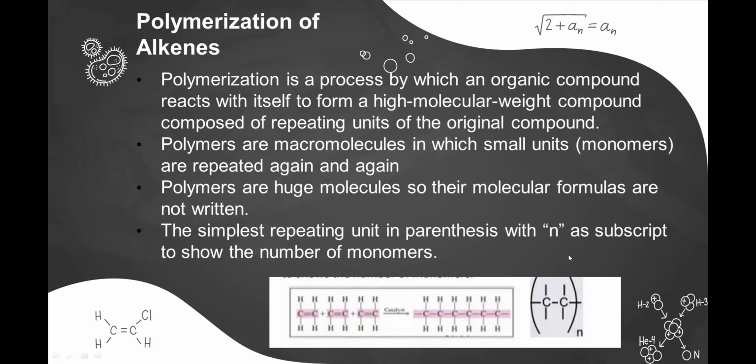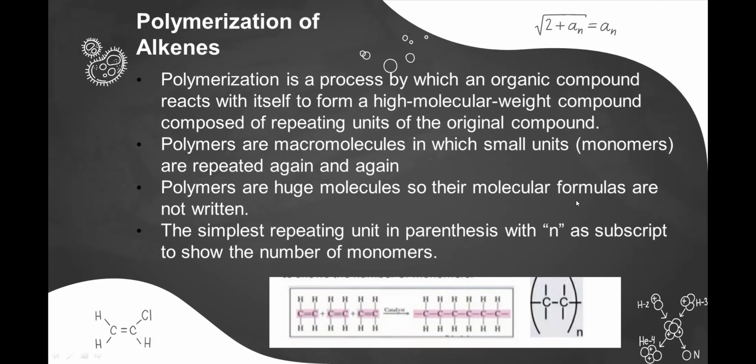Polymers are macromolecules in which small units, referred to in general as monomers, are repeated again and again, derived from the Greek word monos meaning one and meros meaning parts. Polymers are huge molecules, so their molecular formulas are not written.